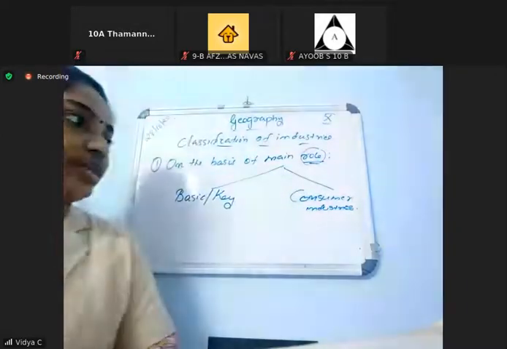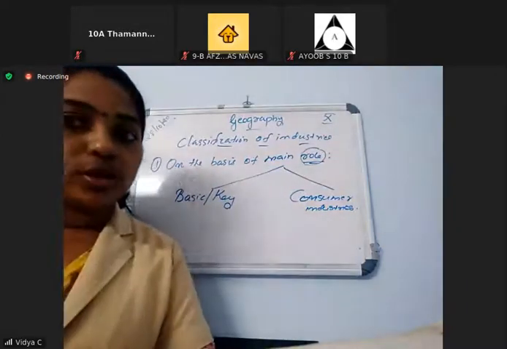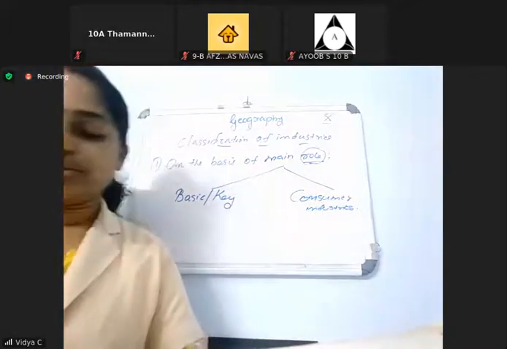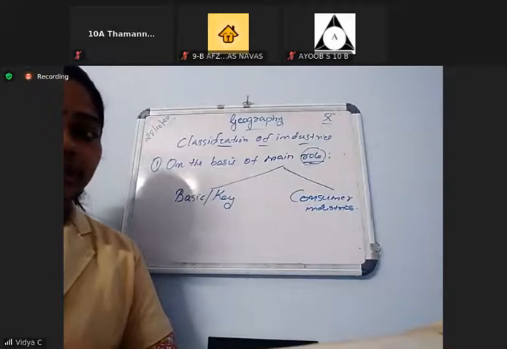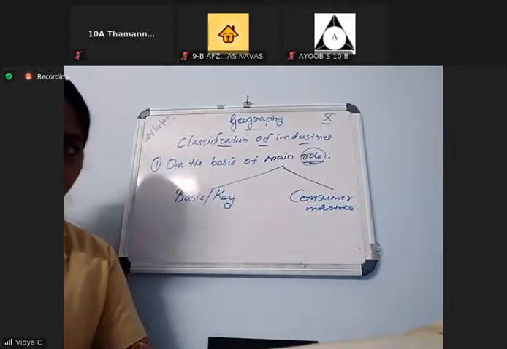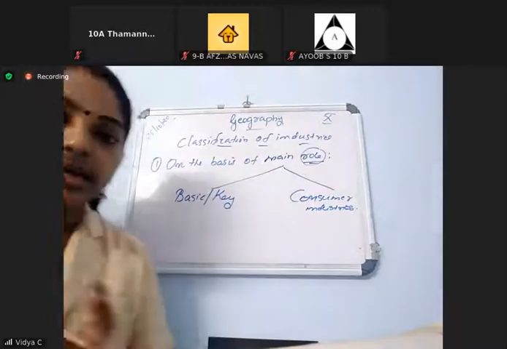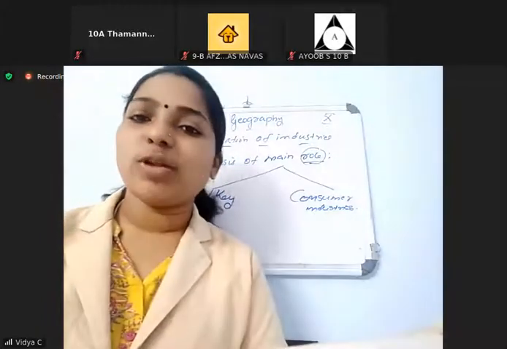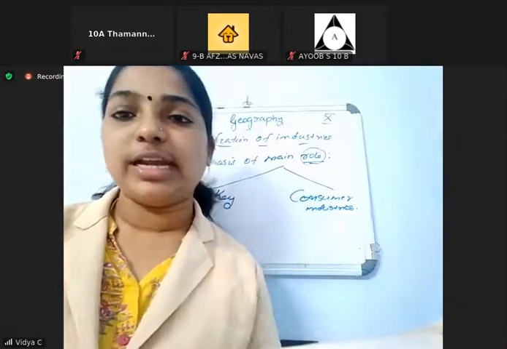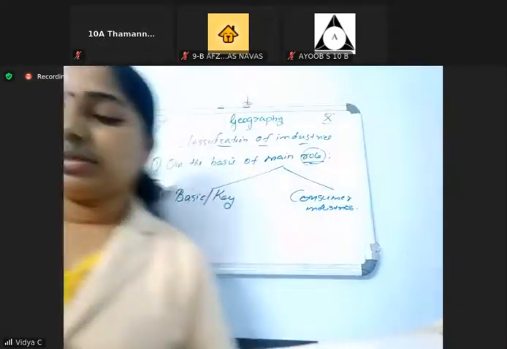Clear? For example, sugar, paper industry, because paper is directly used for our purpose. Very good. Home appliances. Whatever is used by us in our daily life.